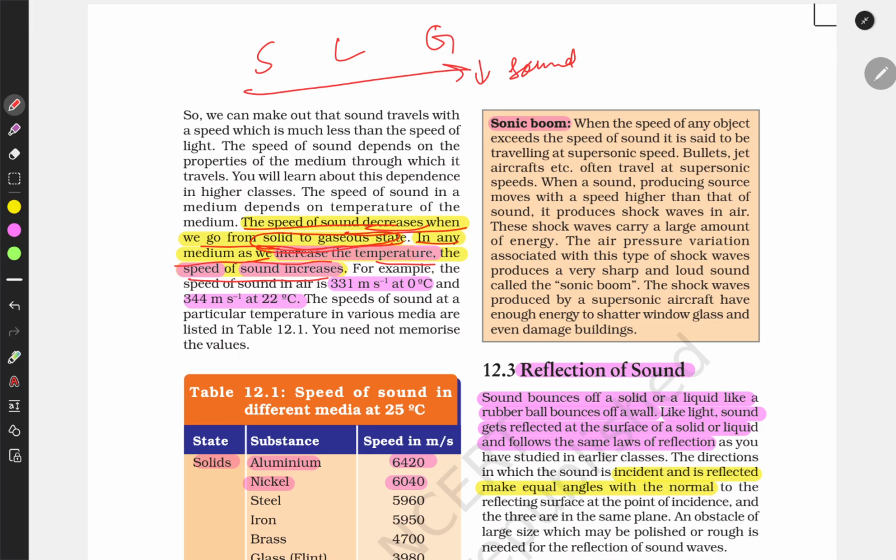And if we increase the temperature of any medium, the speed increases. In normal air, at about 0 degrees Celsius, the speed of sound is 331 m/s, and 344 m/s at 22 degrees Celsius.